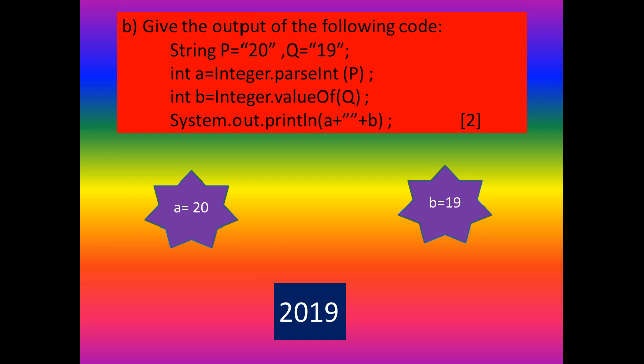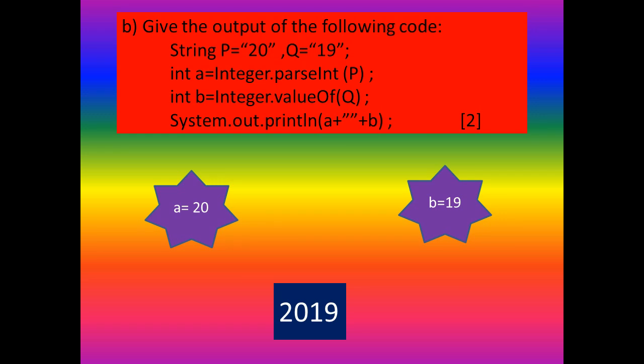Okay, how can you find out the output? What's the value of P? 20 is a string, Q also is a string. And parseInt is used to convert this P into a number. Using that parse function, we are converting this string value to a number. When you are storing this 20 to A, it must be a number. And when you are using the valueOf function, Q is converted into a number. Q is a string, but the valueOf function converts it into a number. And B is also 19.